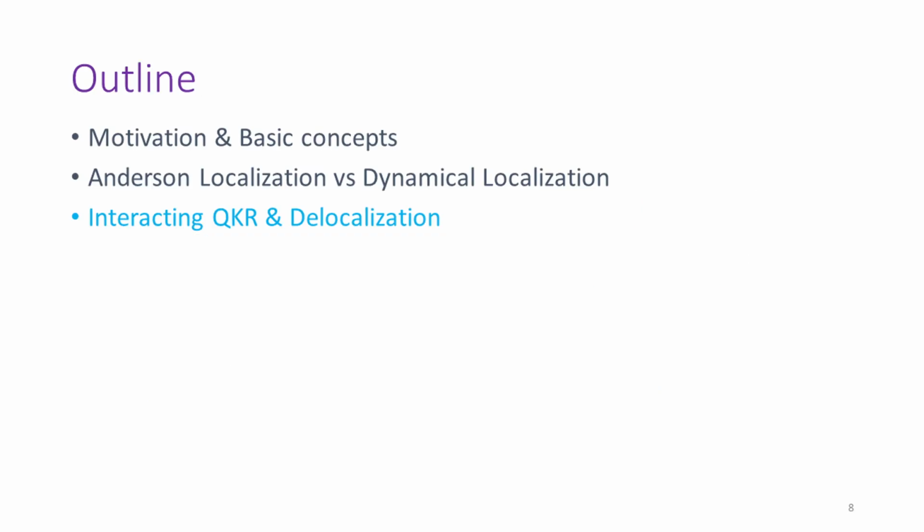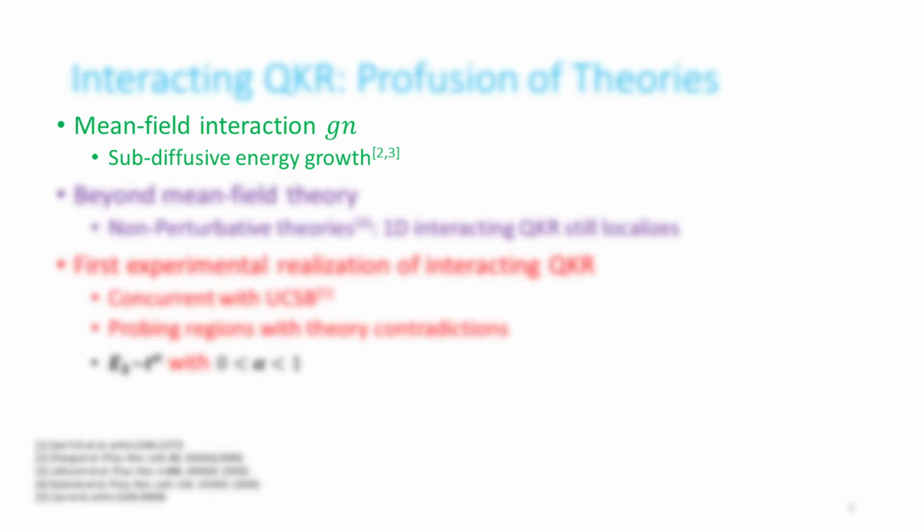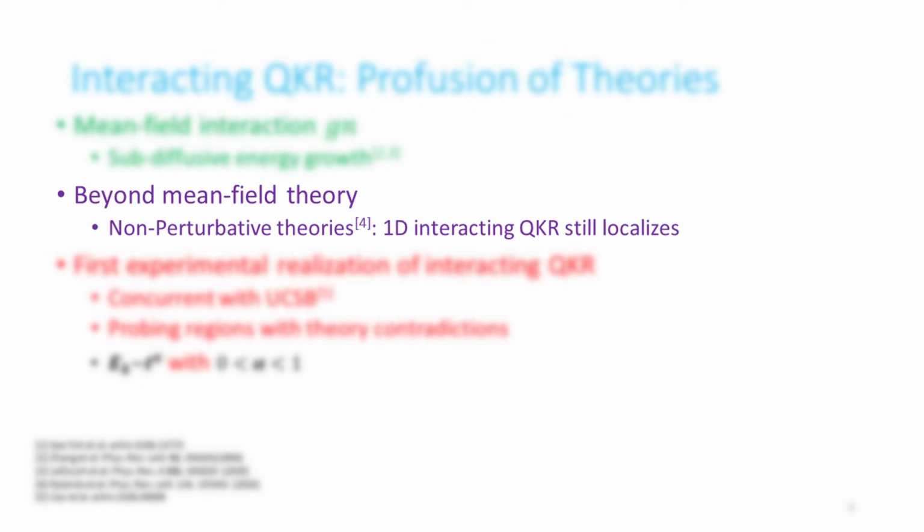So far, we've established a solid ground on the non-interacting quantum-kicked rotor, but the nonlinear many-body interaction in mean field theories is predicted to result in a region of dynamical delocalization with a sub-diffusive energy growth. This is in direct contrast to the linear energy growth in classical chaos and the zero energy growth in the non-interacting quantum-kicked rotor. Meanwhile, non-perturbative theories like the work by Rylance et al. in 2020 predict that the 1D interacting quantum-kicked rotor should still localize.